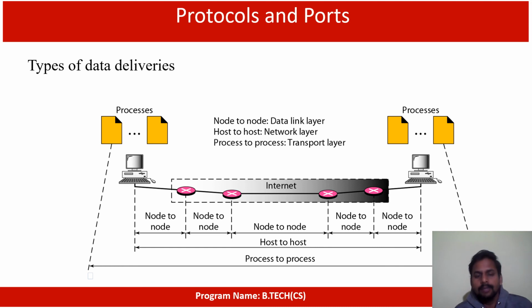In that place my request will reach that intermediate agent, and then it will fetch the response. So here that intermediate agent is the host, and that host is processing my information. Now it is host to host delivery. Based on these kinds of services, we say it is node to node delivery, host to host delivery, or process to process delivery. In which layers do these three different functions work? The data link layer, the network layer and the transport layer. That's what they are telling. Okay. Right.